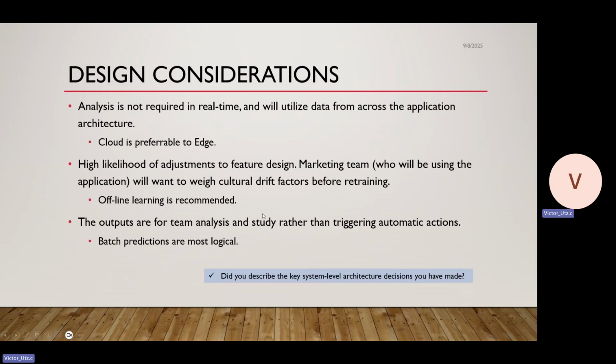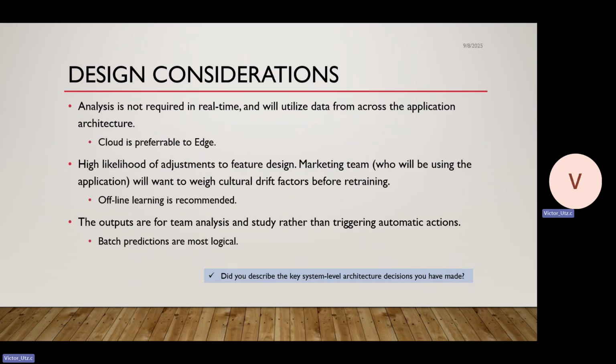When we're building this out, basically edge, offline, and batch are really the areas we're going to go with. The reasons for this are that we are not providing a directly customer-facing output, and so this is going to be controlled analysis.